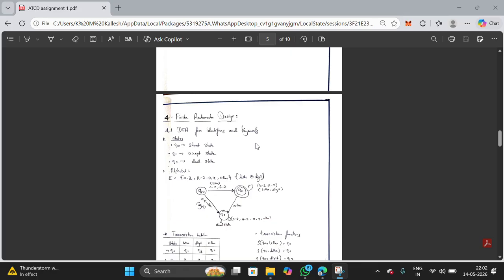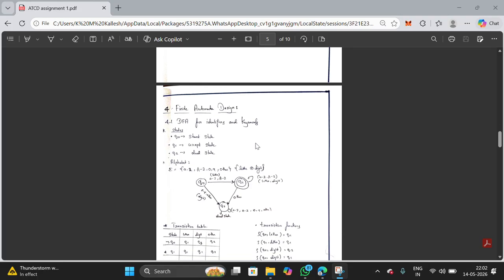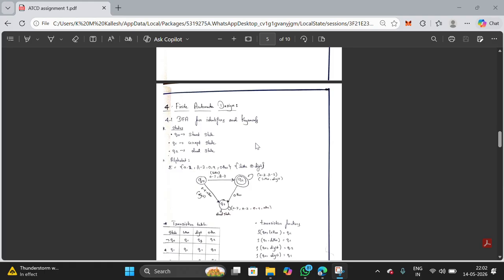DFA for identifiers and keywords. Deterministic finite automata, or DFA, is used to recognize identifiers and keywords. Three states are used. Q0 is the start state. Q1 is the accept state. Q2 is a dead state. If input starts with a letter, it moves to the accept state. Invalid inputs move to the dead state.